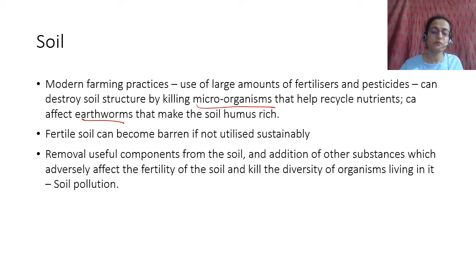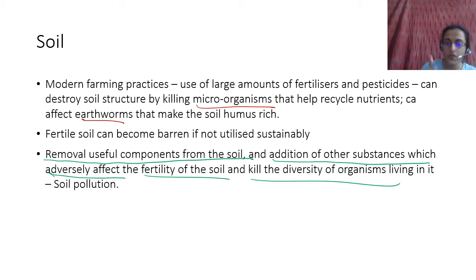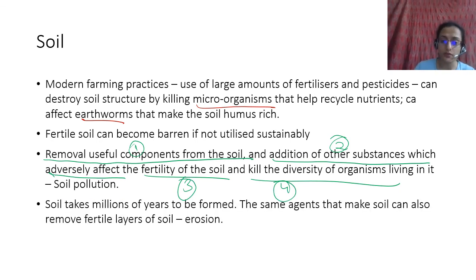Okay. Removal of useful components, this is the definition of soil pollution. Removal of useful components from the earth and addition of other substances which adversely affect the fertility of the soil and kill the diversity of organisms is called soil pollution. Remove useful components, addition of other substances, what kind of substances? Adversely affect fertility of soil and kill diversity of microorganisms. This thing is called soil pollution.